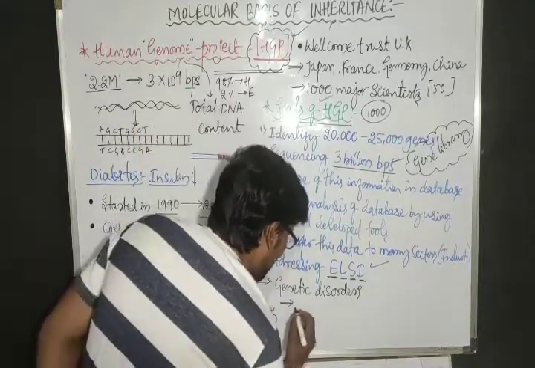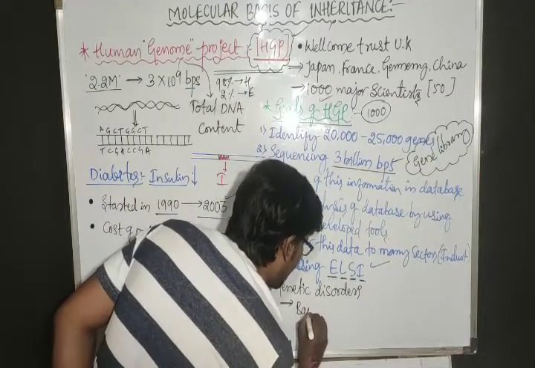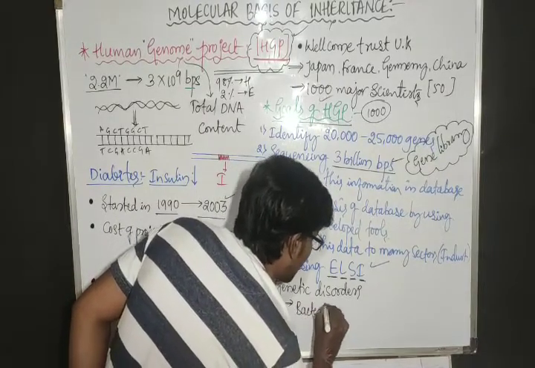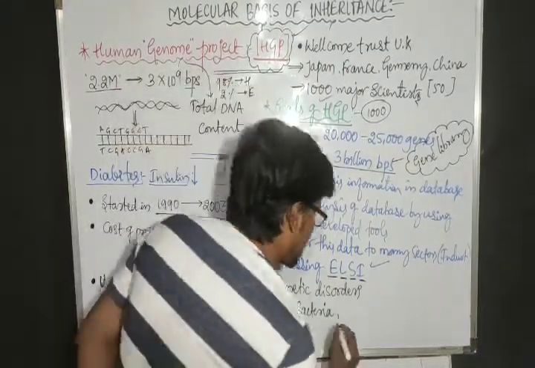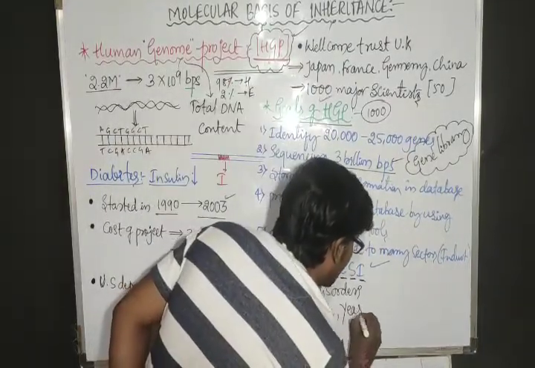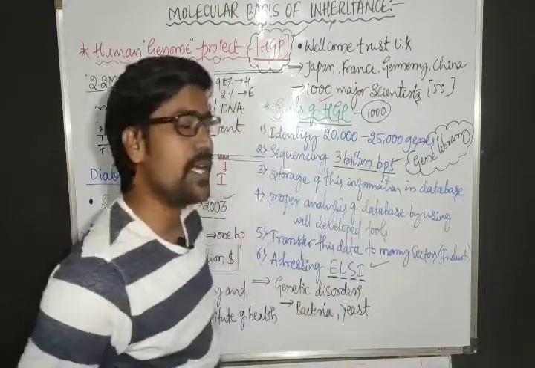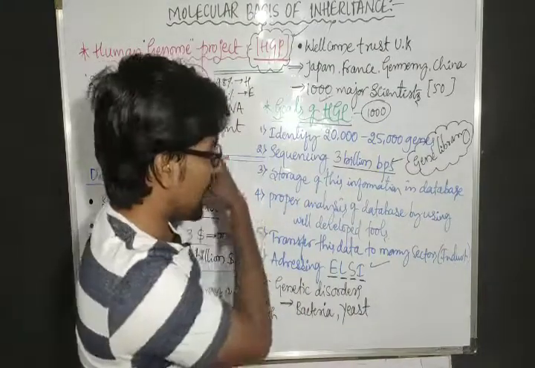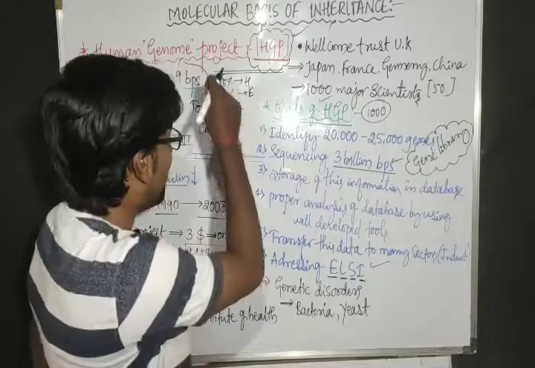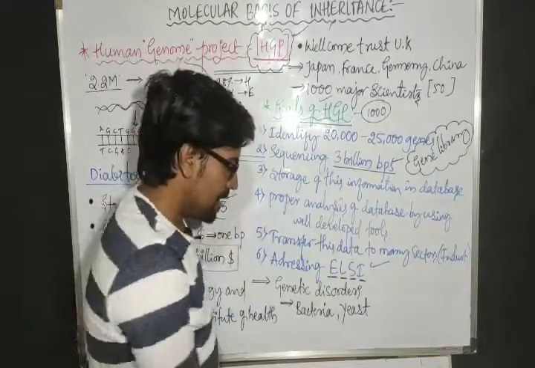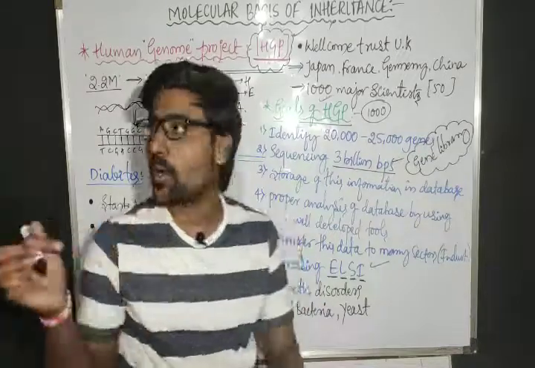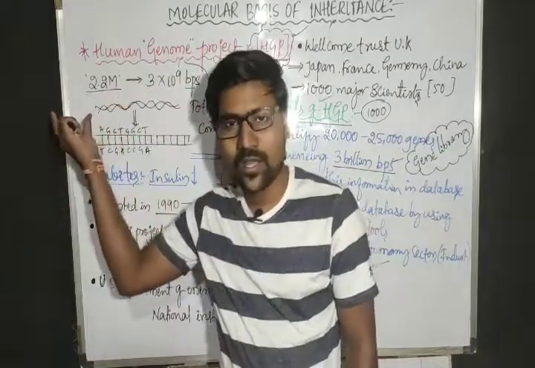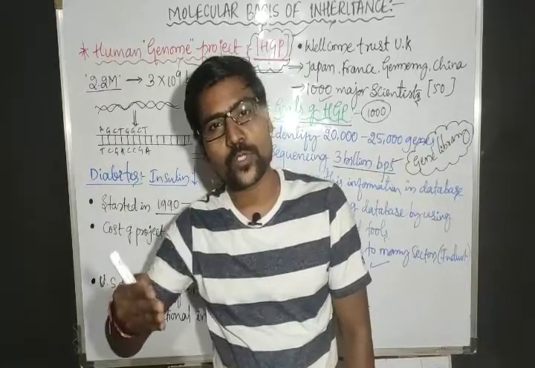The bacterial DNA of E. coli has been sequenced, and the yeast genome was sequenced in the same manner. Compared to human DNA, the bacterial and yeast DNA is small in length, hence the time taken for the project was also less.